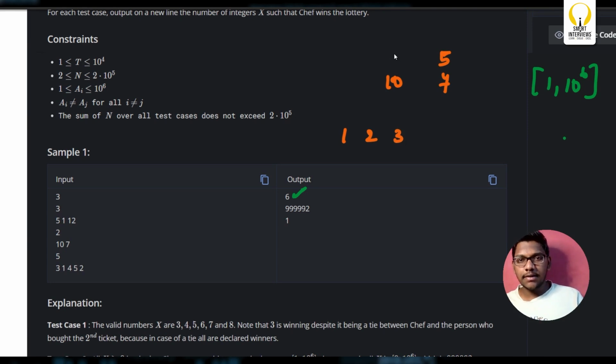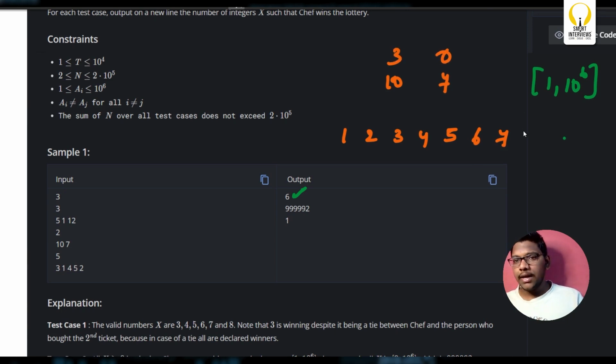Again for x equal to 3, distance is 7, and here it is 4. Chef will not win. Again for 4, 6 is the distance, 3 is the distance. Chef will not win. 5. Again for 5, 5 is the distance, 2 is the distance. Chef will not win. 6, distance is 4, distance is 1. Chef will not win. For 7, distance is 0, distance is 3.